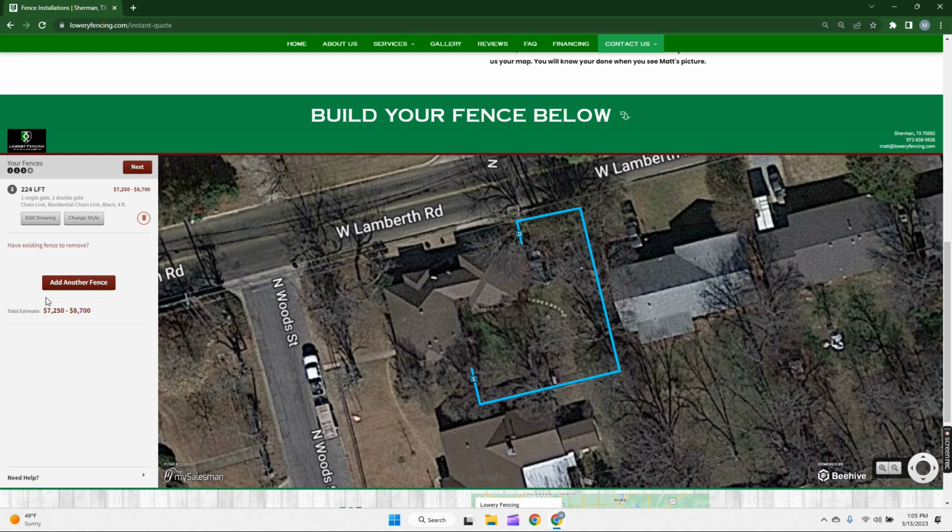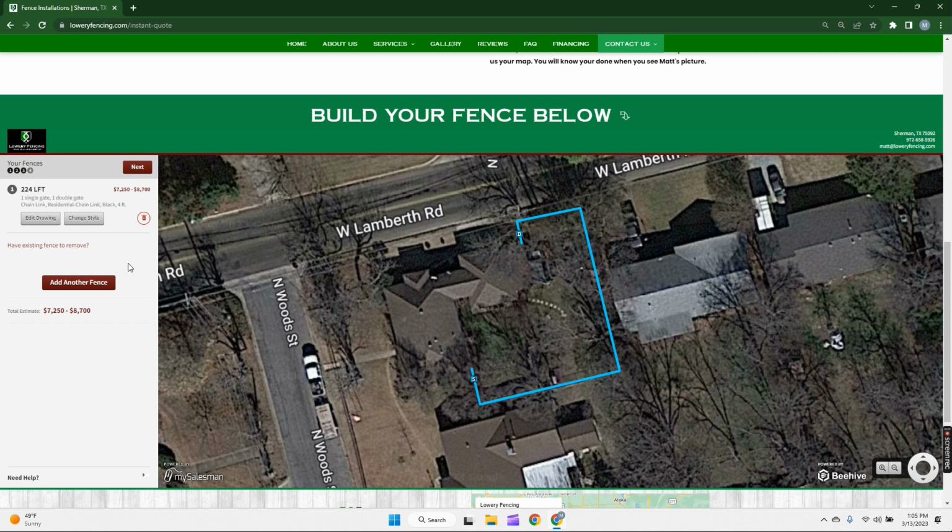Boom, and then it'll give me an estimate, give me a range. So the price for this fence would fall somewhere between this range. And if I'm happy with this, and this is all I wanted to do, I'd click Next and it'll be done. If I wanted to change the style of fence, I would click change style right here.